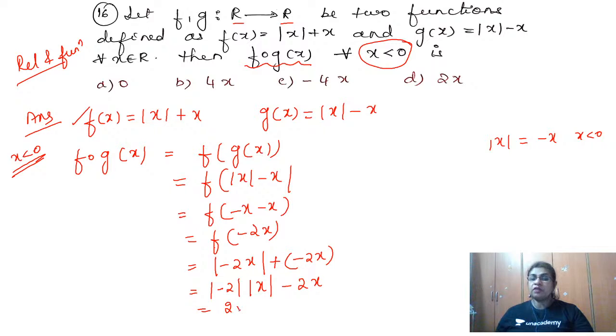What is modulus of x for x less than 0? Very important. Don't write x. If you write x, then this will get cancelled and you would write the answer 0. It is minus 2x, so minus 2x minus 2x, which is equal to minus 4x. So it's not a 0. Students usually get confused there. It is not 0, it is minus 2x, which is minus 4x. So that is nothing but the C option.